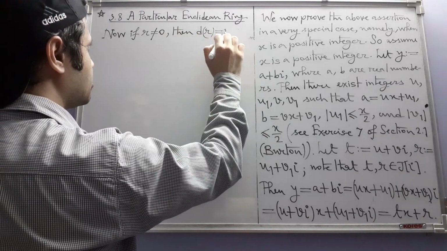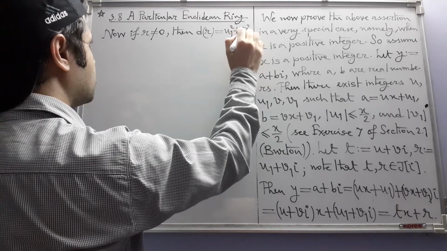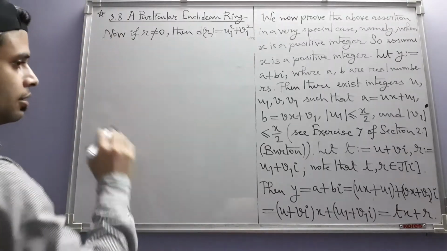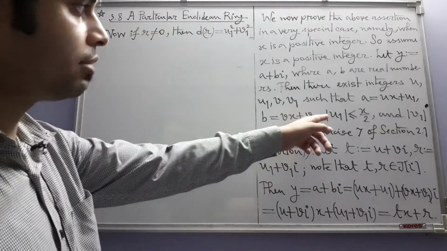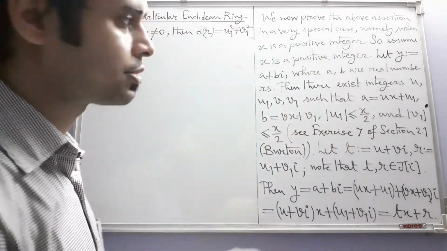according to the definition of D, this is u1 square plus v1 square, because r is u1 plus v1i. And now you look at these inequalities. Absolute values of u1 and v1 both are less than or equal to x by 2.